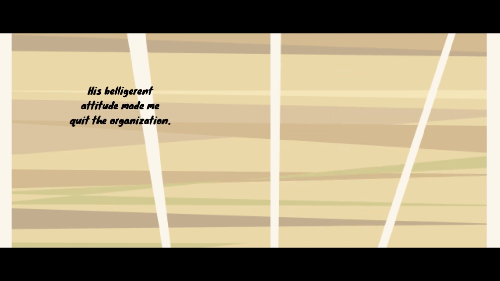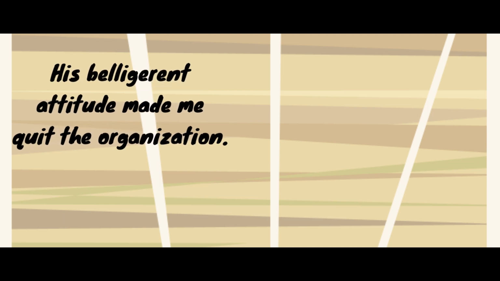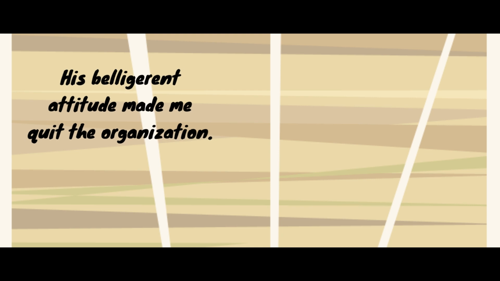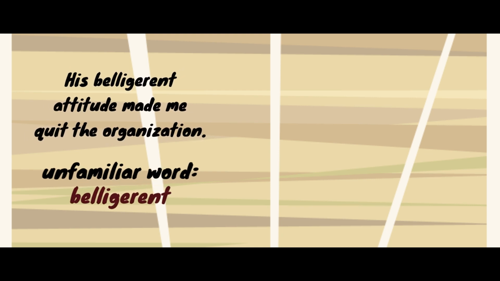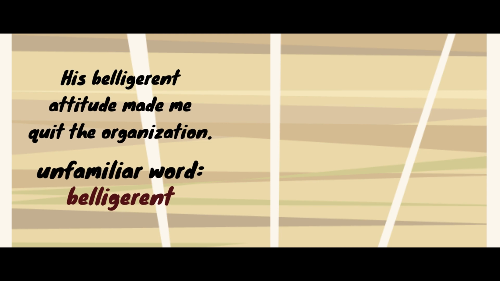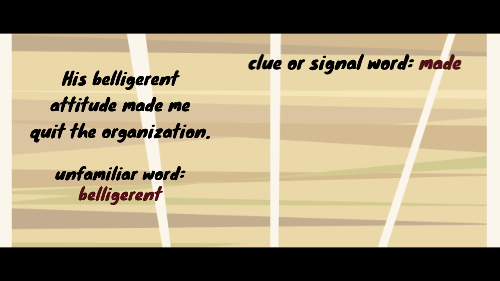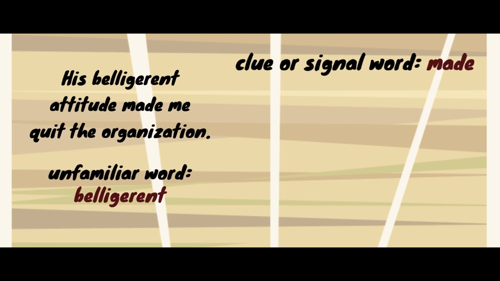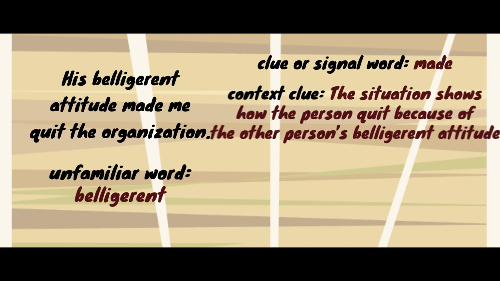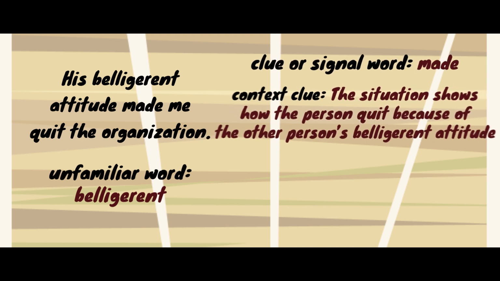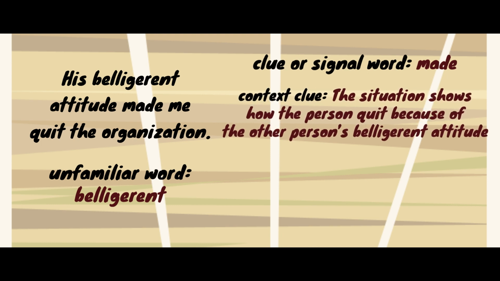Let us have another example. His belligerent attitude made me quit the organization. What is the unfamiliar word? The unfamiliar word is belligerent. What is the clue or the signal words? The signal word is made. What is the situation given or the context clue? The situation shows how the person quit because of the other person's belligerent attitude.